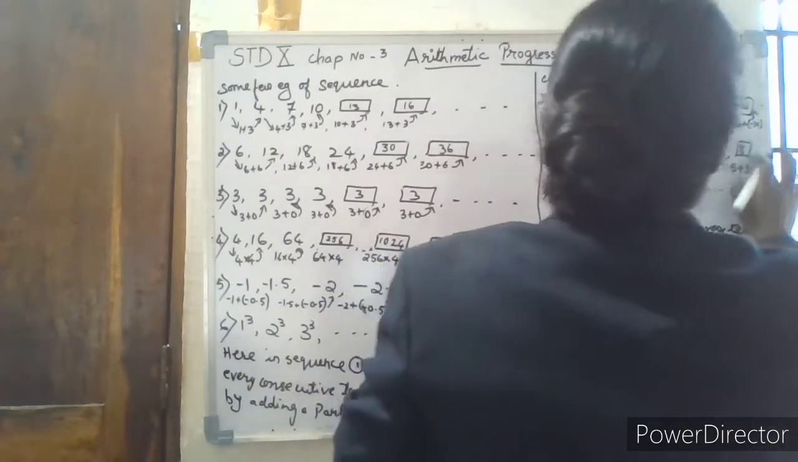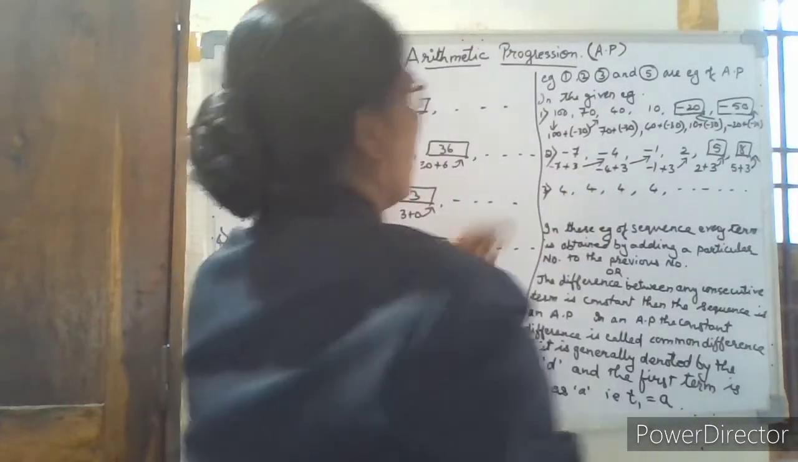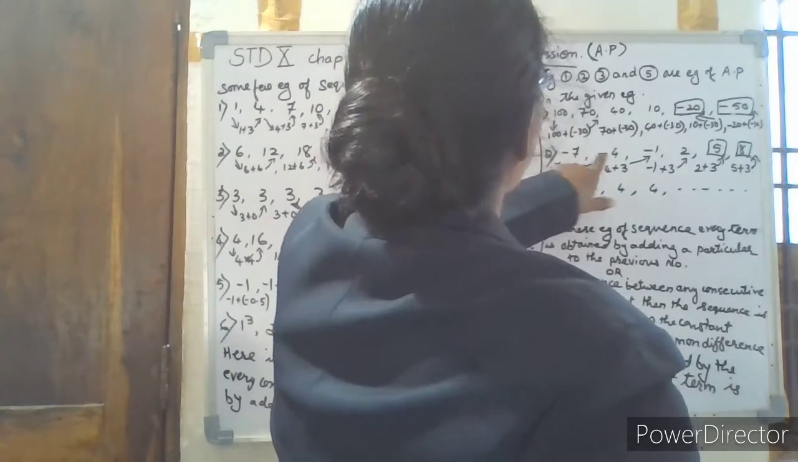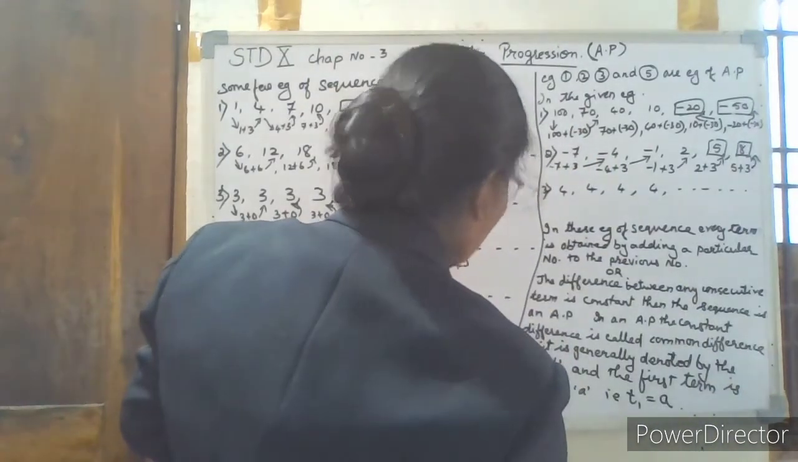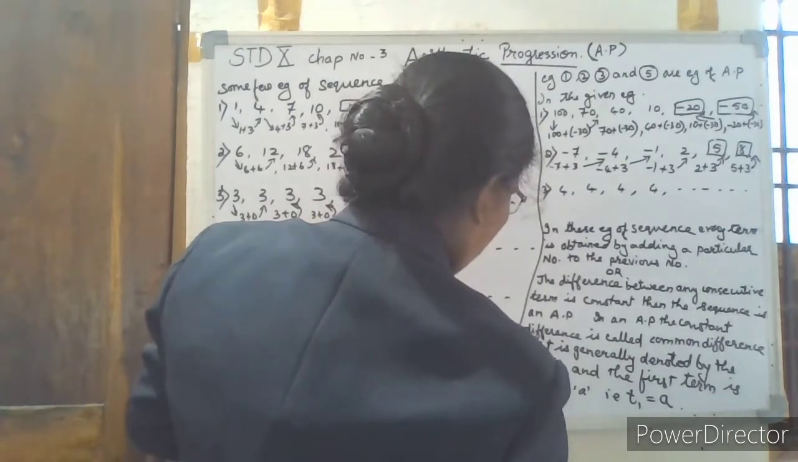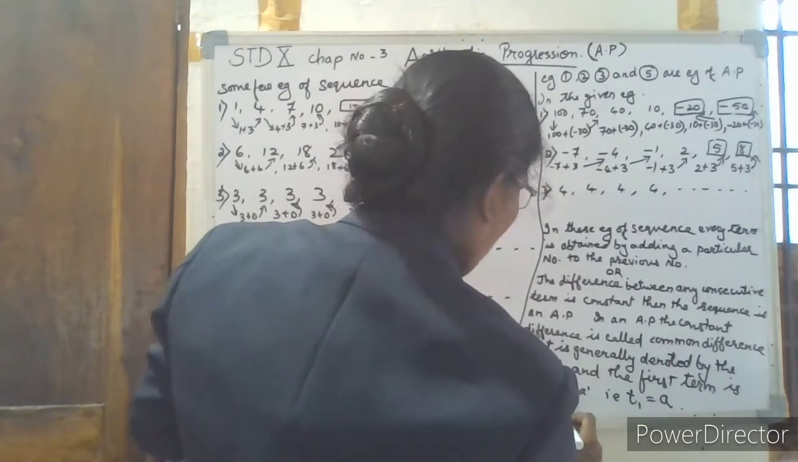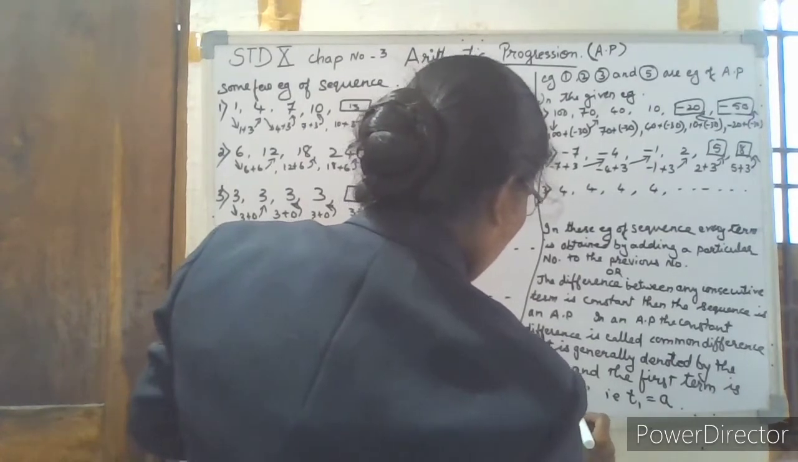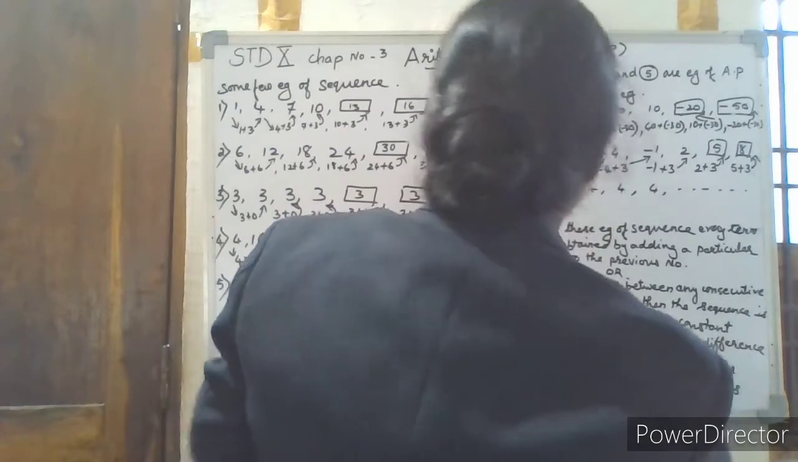So you see the difference between every consecutive term. See the difference between this term minus this term. So minus 4 and minus this minus 7. Minus into minus becomes plus. So minus 4 plus 7 is equal to plus 3. The difference is plus 3.